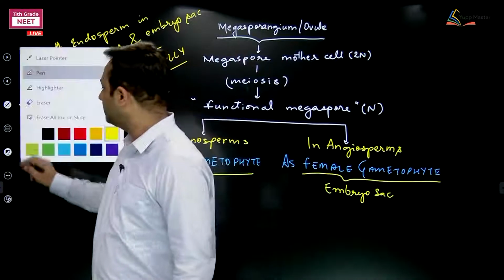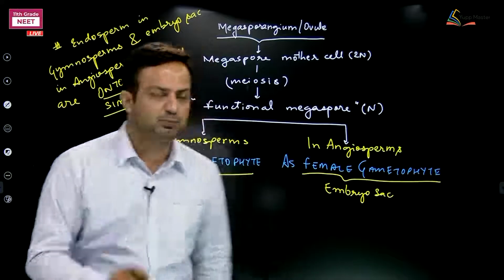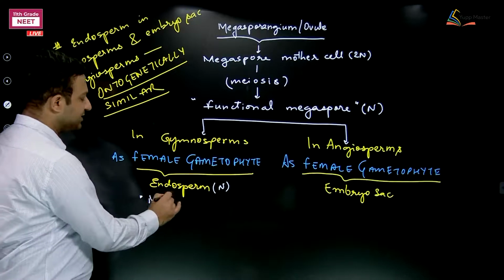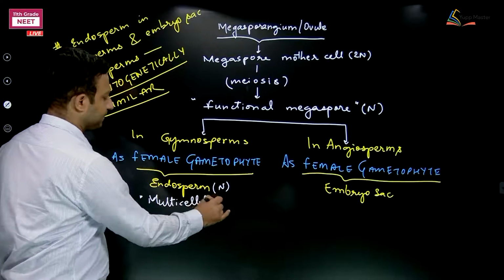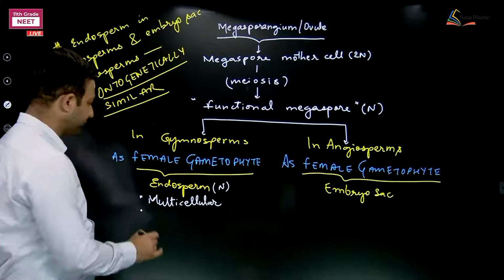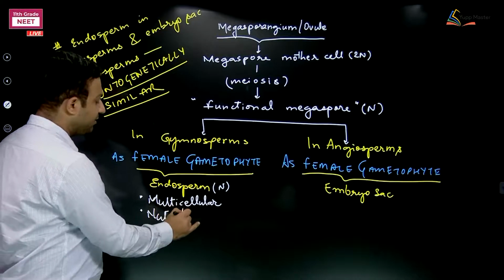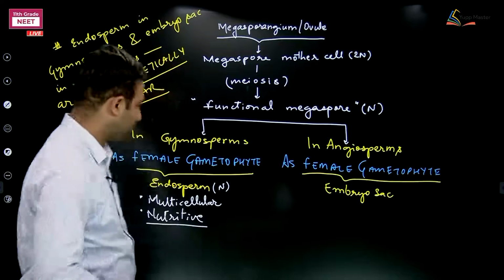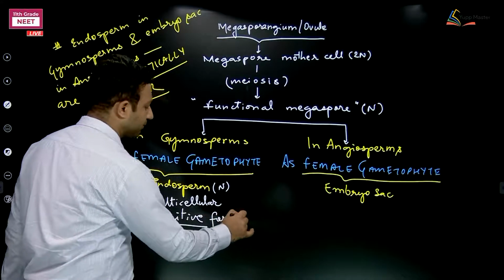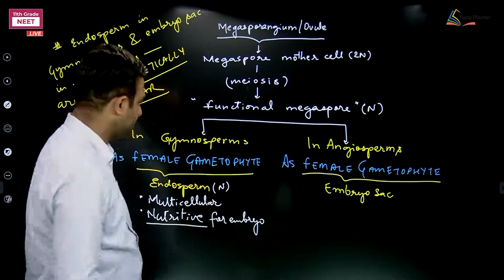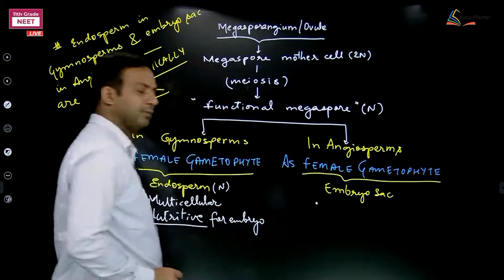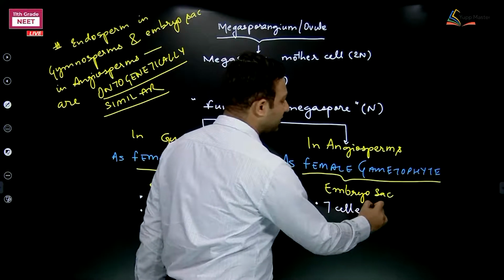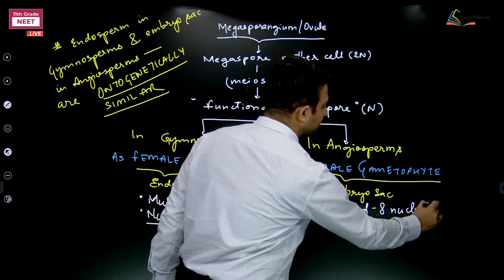This endosperm in gymnosperm is first of all obviously haploid, but it is multicellular. Number two, the endosperm is nutritive. Remember hen's egg. Nutritive for embryo, now before fertilization. Here embryo sac in angiosperm is 7-celled, means comparatively reduced structure.